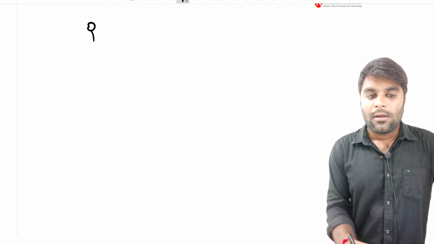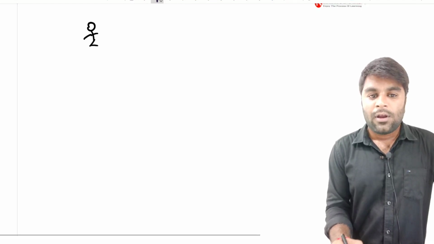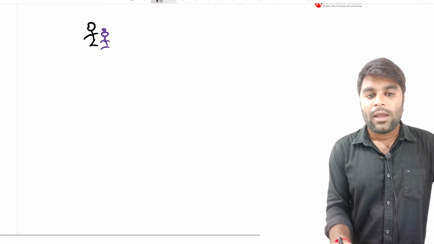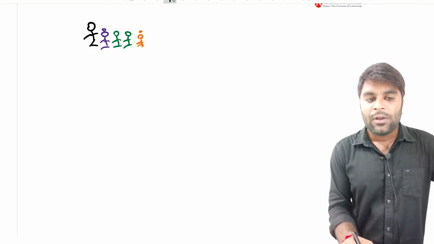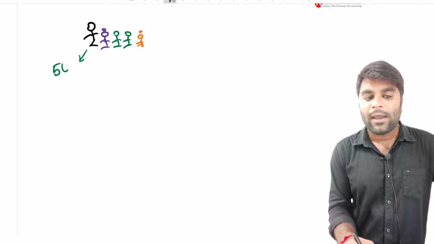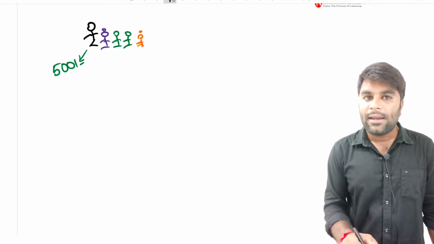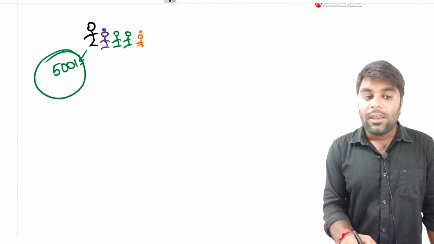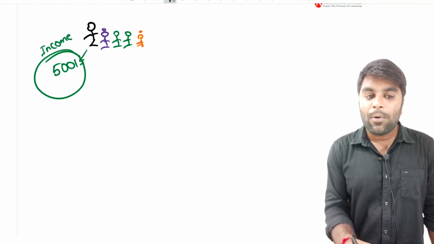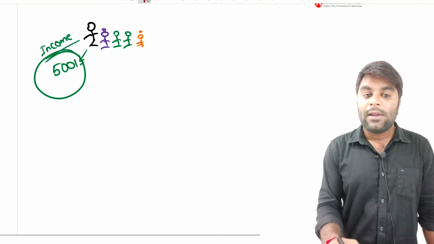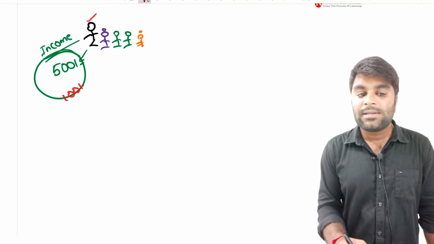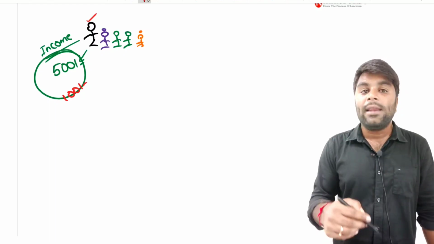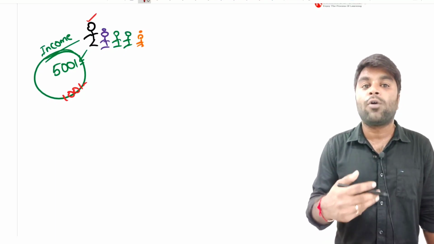Now say for example, imagine he's a father. Here we have the mother, and here we have three siblings. Now let's consider this father is earning an income of 500 rupees. What does that mean? If I calculate poverty by using the income-based method, then definitely this father is out of poverty, because he needs just 100 rupees for the basic goods and services, but in spite of that he is earning an income of 500 rupees, so automatically he will be living out of poverty.